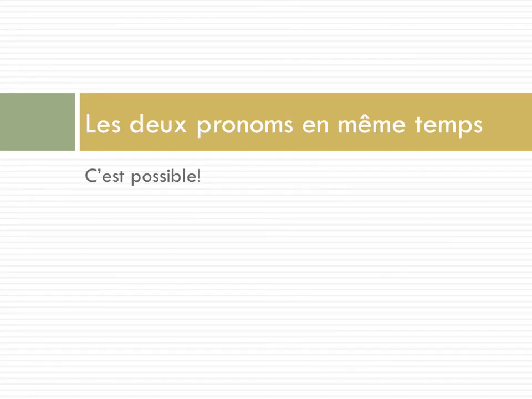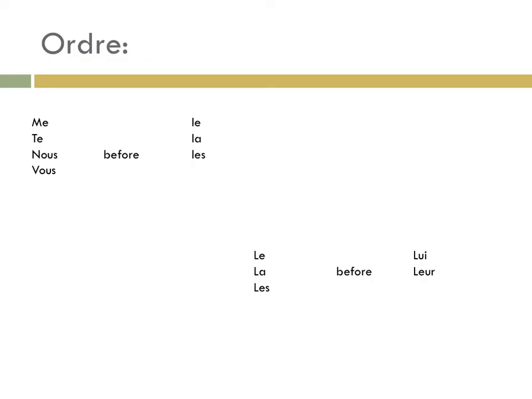Now, if that wasn't enough awesomeness in one page, there is totally more. Deux pronoms en même temps. You, too, can amaze your friends by combining two pronouns at the same time. C'est possible. What you should know about structure is that if you're doing this, me, te, nous, and vous always come before le, la, and les in a sentence.